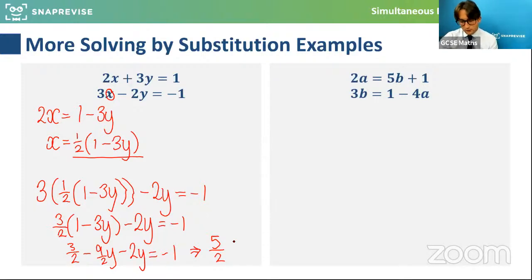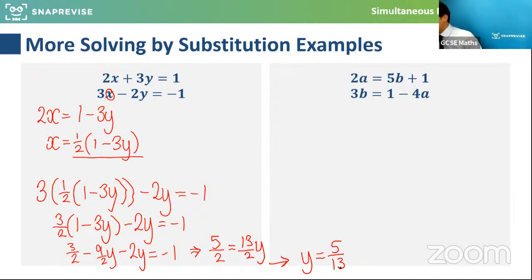If I move that across, 13 over 2 y is what I've got. Then what that tells me is that if I times both sides by 2 and divide both sides by 13, y is equal to 5/13. So that's the solution for y. And then I can take that and put it back in and find the solution for x. So well done if you've already done this.